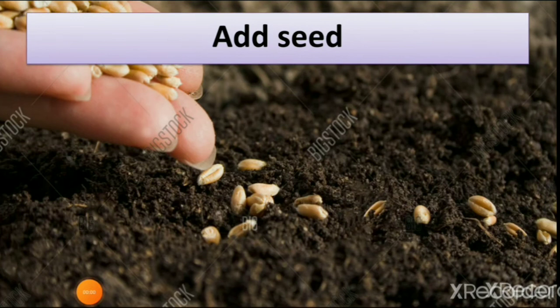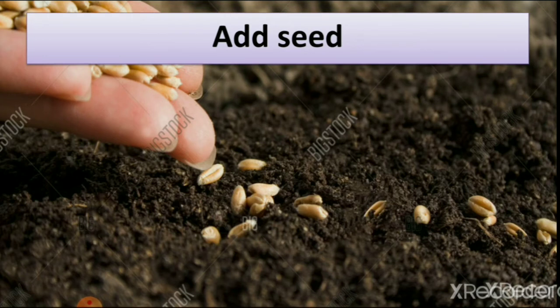So as we know, after ploughing the land, we need to add seeds in the land, because we learned in lesson number 3 that if we want to grow any plant, we need seeds. So if we need a wheat plant, we need seeds of wheat. So here you can see the seeds of wheat. Now how do we add seeds in a farm?